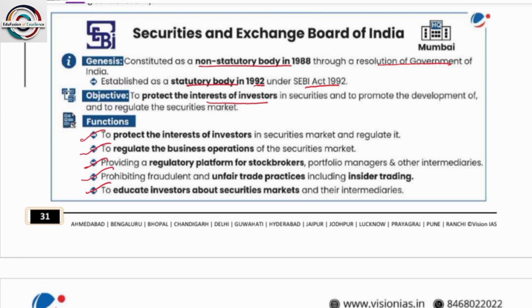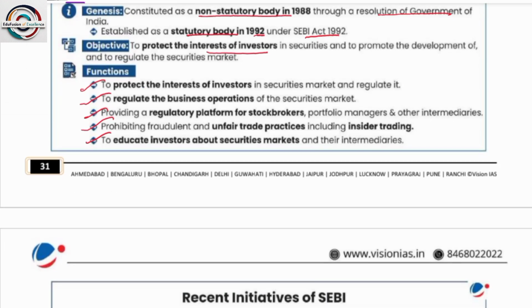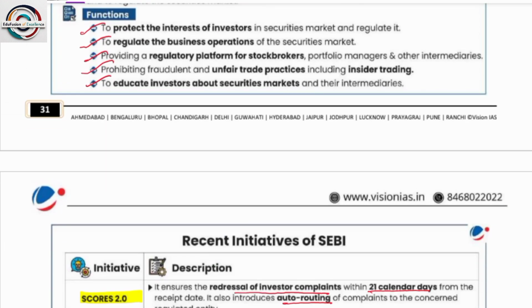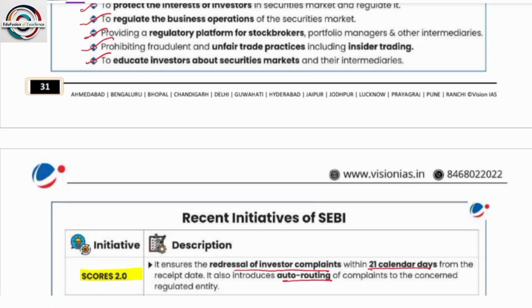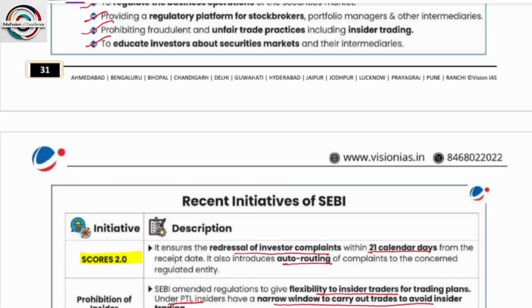The Securities and Exchange Board of India was constituted as a non-statutory body in 1988 through a resolution of the Government of India, and established as a statutory body in 1992 under the SEBI Act 1992. The objective is to promote the interest of the investors. What are the functions? To protect the interest of the investors, to regulate the business operations, providing a regulatory platform for stockholders, prohibiting fraudulent and unfair trade practices and insider trading, and to educate investors about the securities market.